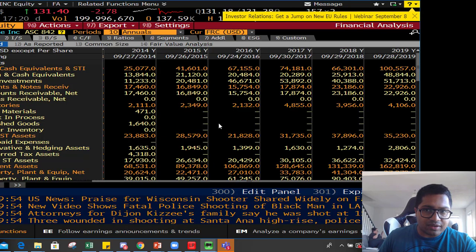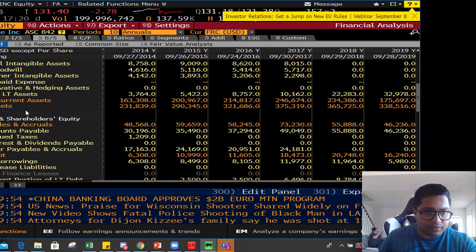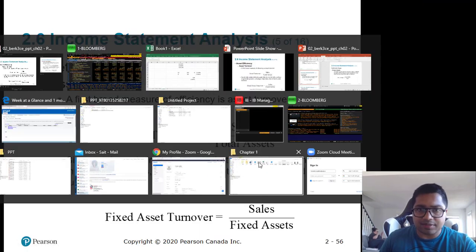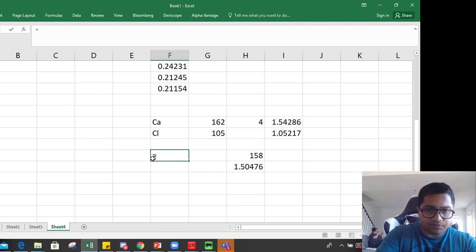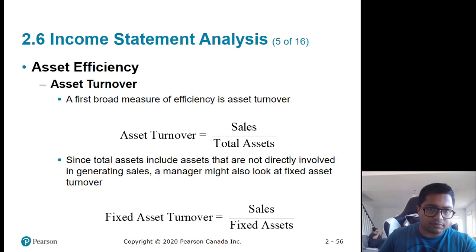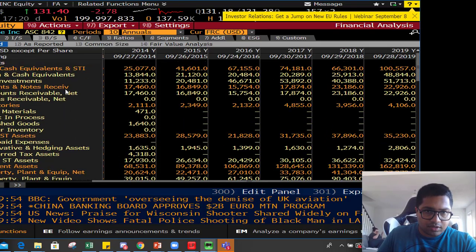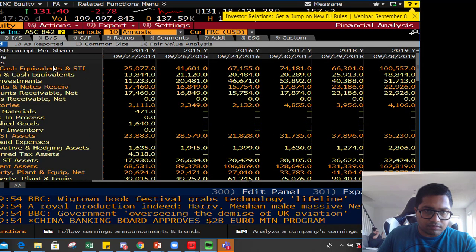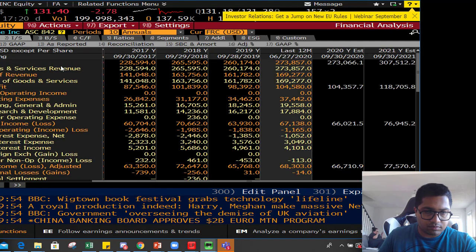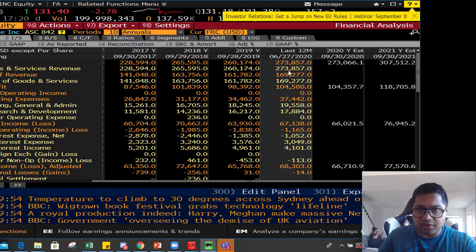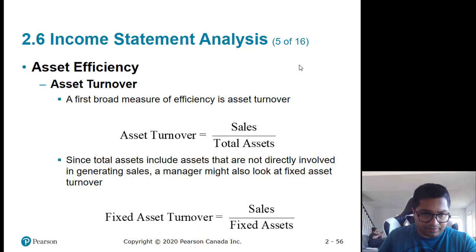So let's do only one ratio for Apple. Total assets is 338 billion. So Apple is a big company. And sales for Apple were 273 billion.